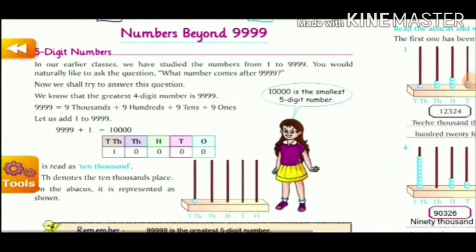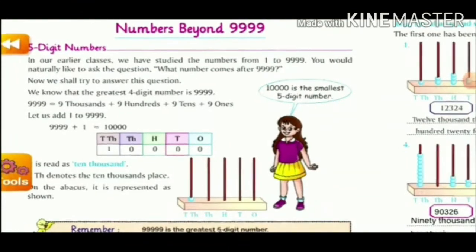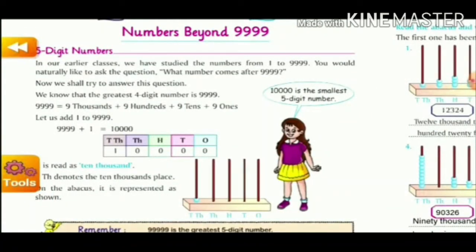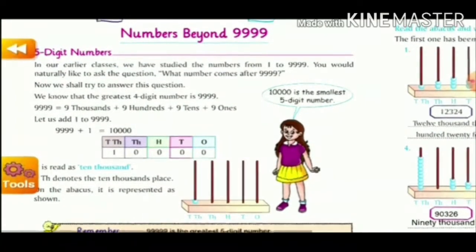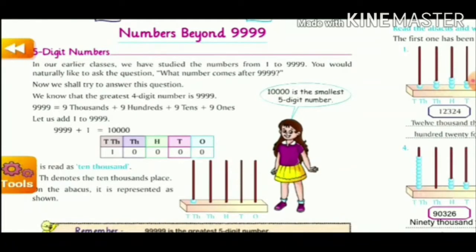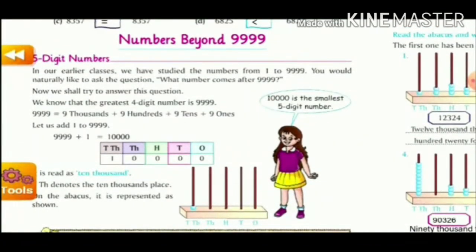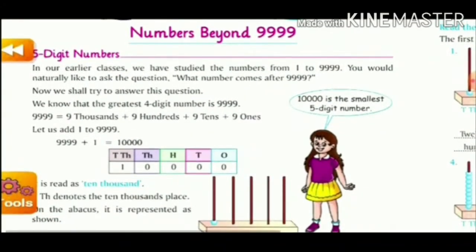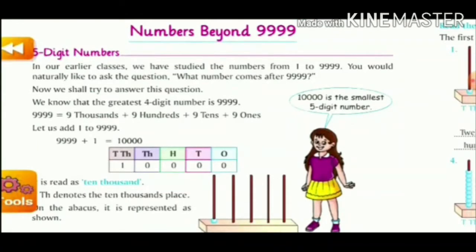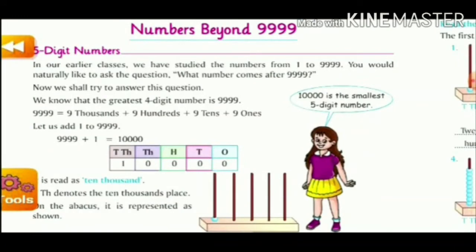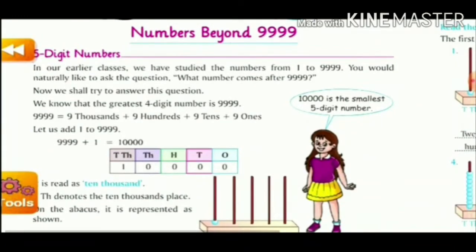Till now you have studied 4-digit numbers. So let us learn further, that is, numbers beyond 4 digits. 9999. If we add 1 to this number, we are going to have a 5-digit number. So how are we going to read a 5-digit number in the form of thousands? 10,000 has 4 zeros and 1 as a digit. So altogether we are going to read it as